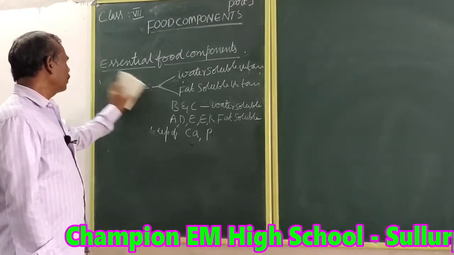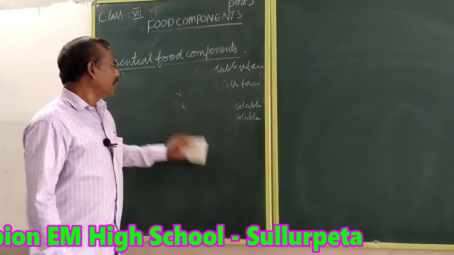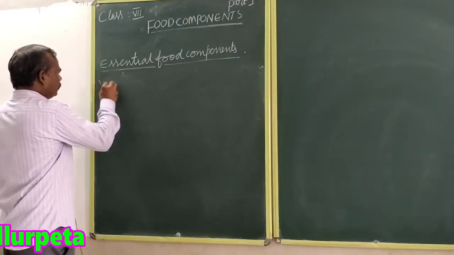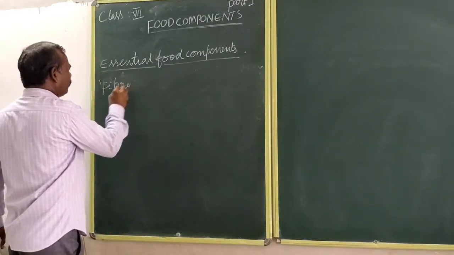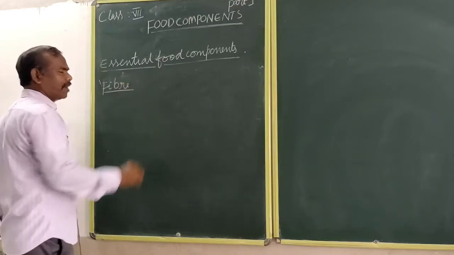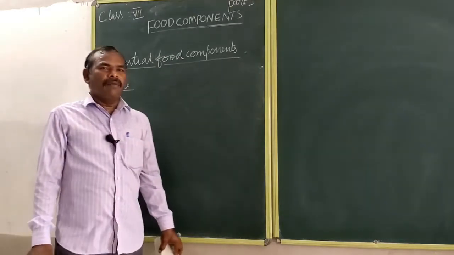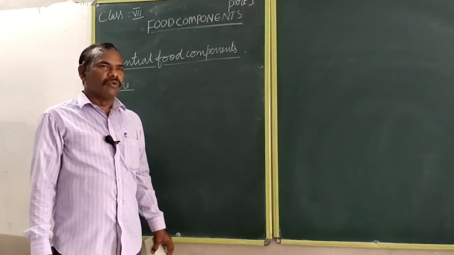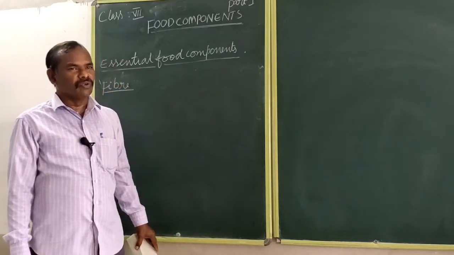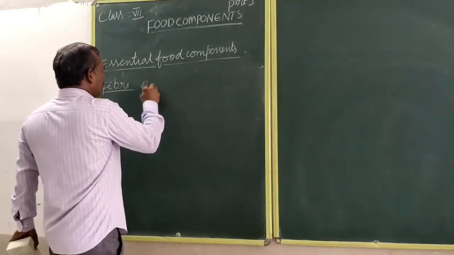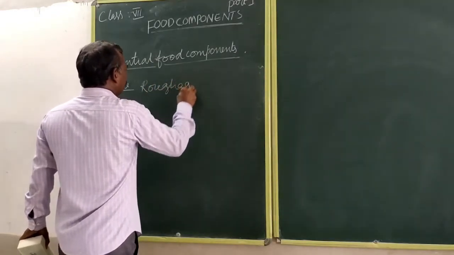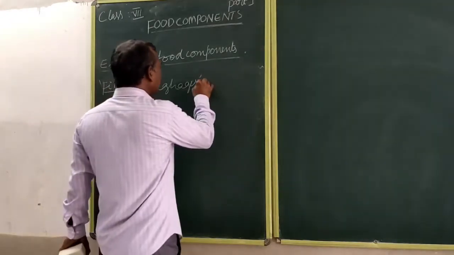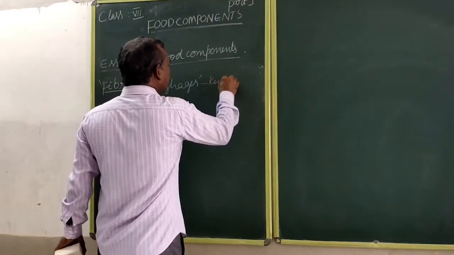Next one is vitamins and minerals. The last one is fiber. The next essential component is fiber. Fibers are also known as roughages. Roughages are a kind of carbohydrates.